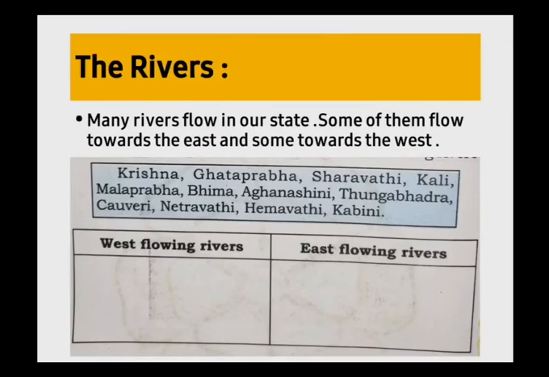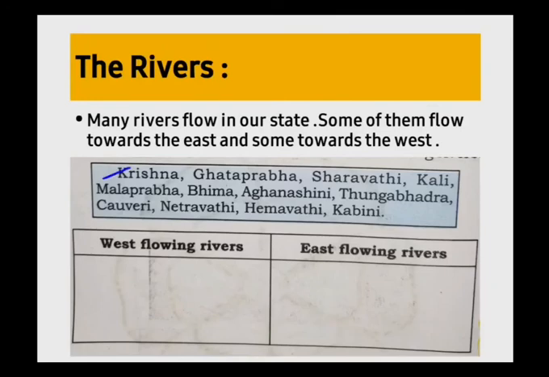Here you have to write the rivers that flow west and the rivers that flow east. Here are the names of some of the rivers. You have to list them with the help of your teacher or the help of your elders. Now you are at home, so you can take help of your elders. You have to classify them into west flowing rivers and east flowing rivers. I will tell you the west flowing and the east flowing rivers.